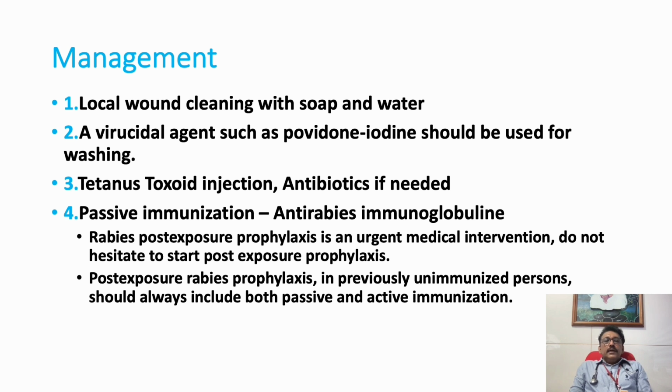Now the next one is anti-rabies immunoglobulin. Rabies post-exposure prophylaxis is an urgent treatment protocol, especially when there is a proximal bite. If there is a bite on the face, neck or ears, it is better to give the anti-rabies immunoglobulin as fast as possible.